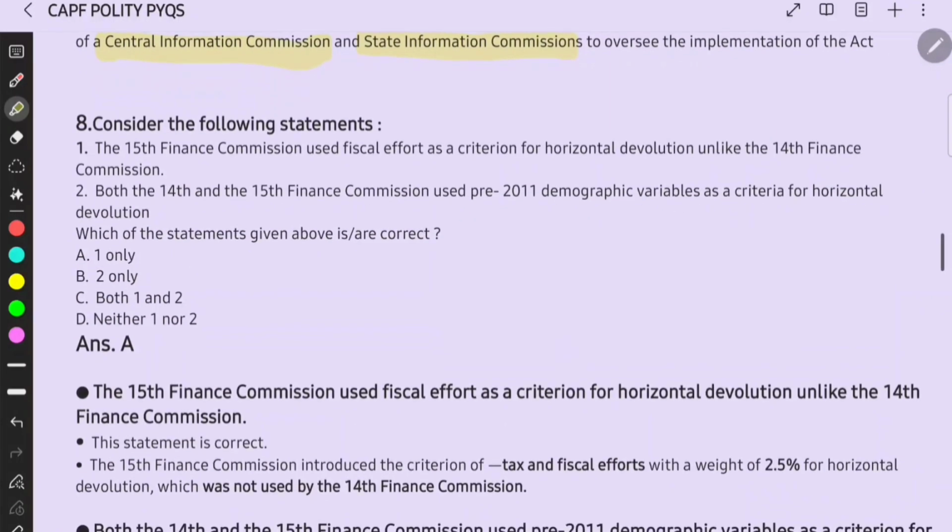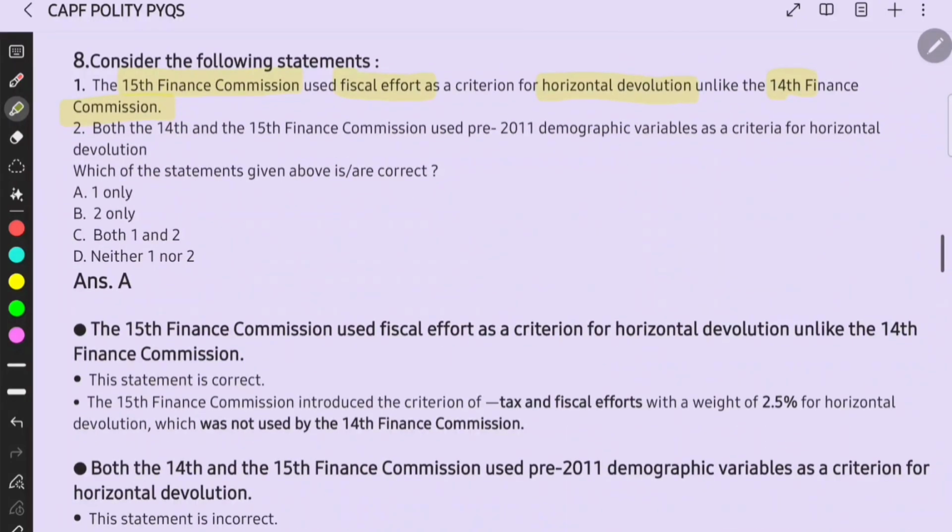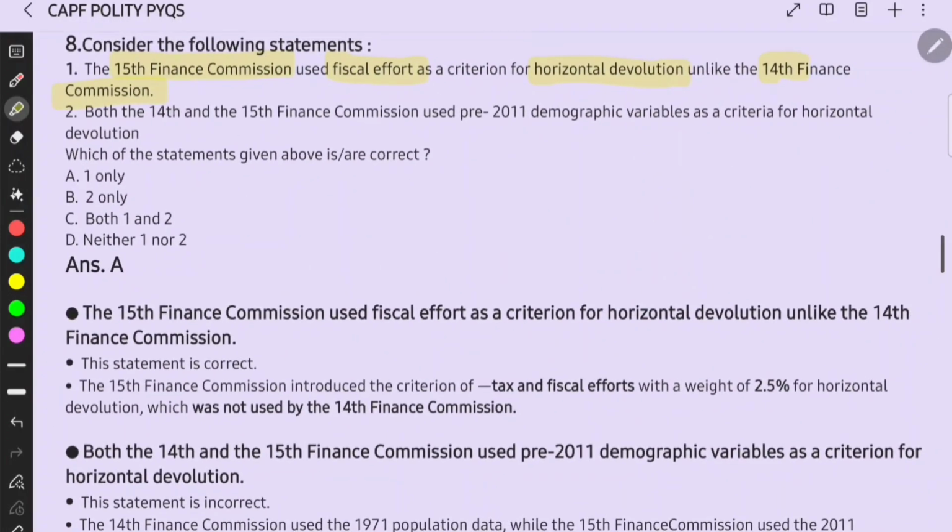Then consider the following statements. The 15th Finance Commission used fiscal effort as a criterion for horizontal devolution, unlike the 14th Finance Commission. You have to remember the chart. Just go to Google and type about 14th and 15th Finance Commission comparison and go to images. You will find many tables. Just compare them and see, right?